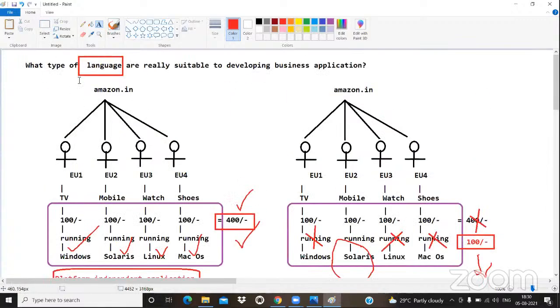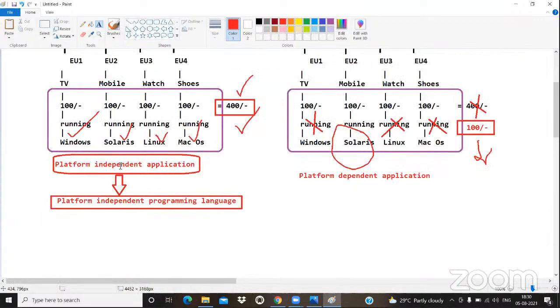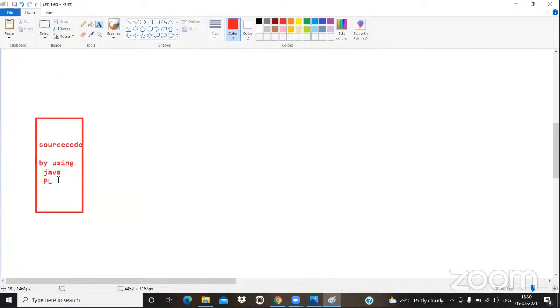I told you that Java is a platform independent programming language. By using this platform independent programming language, we can develop platform independent applications, nothing but these are running in all OS. Once an application is running in all OS, automatically the profit of the application will be increased. Then how did Java become a platform independent programming language?